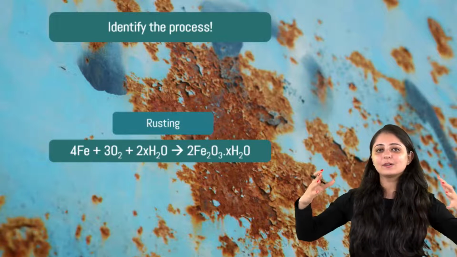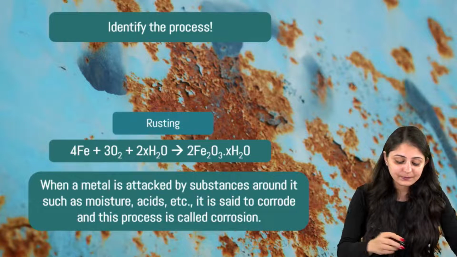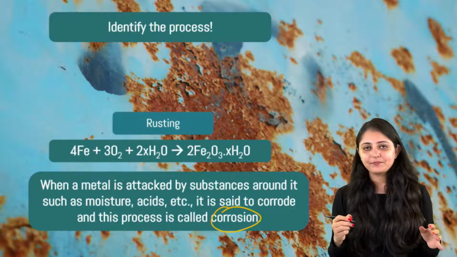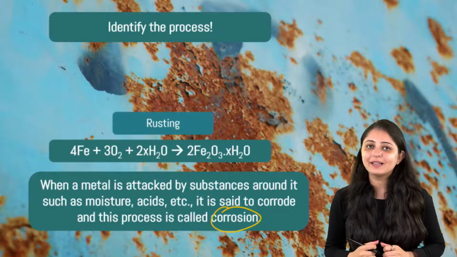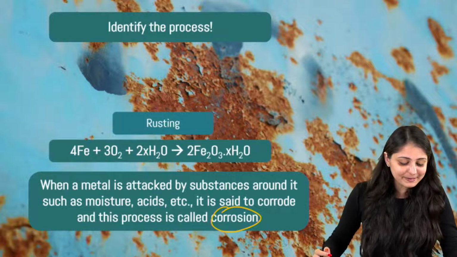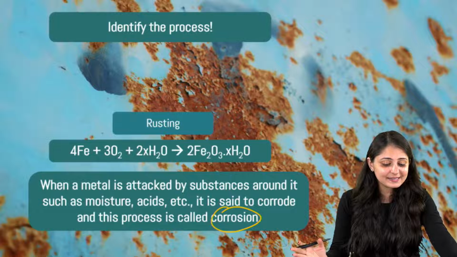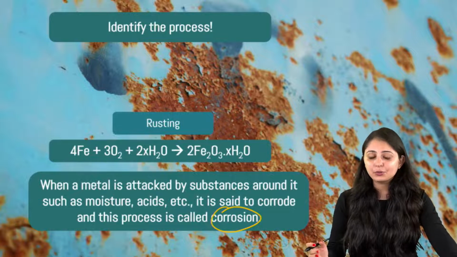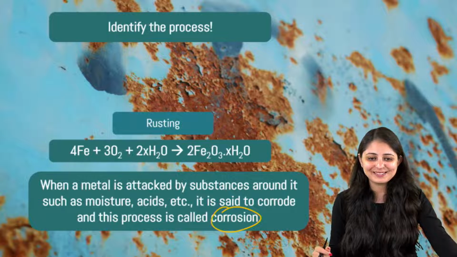Now for other metals also, we use a general term. We use a term that is corrosion. In case of iron, we say rusting. So iron has corroded, but that's a special name that we've given to it, that is rusting. In general, for other metals, you can call it corrosion. So when a metal is attacked by a substance around it, such as moisture or acid, it is said to corrode. It is said to degrade, and that is known as corrosion.